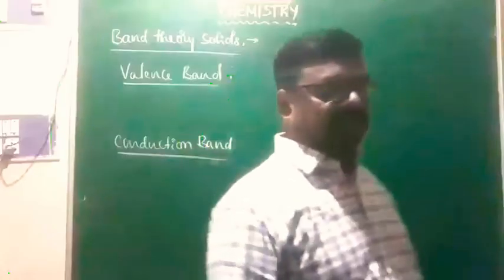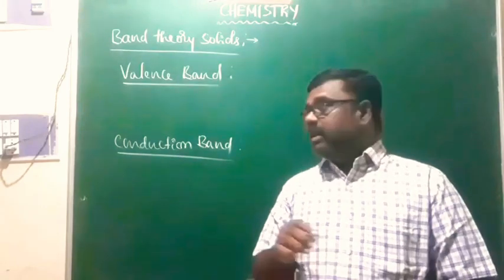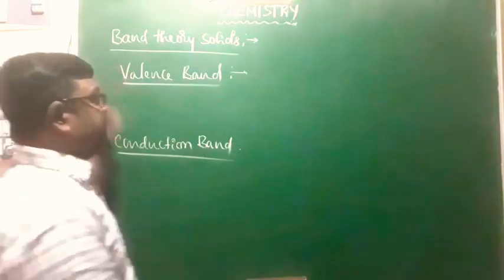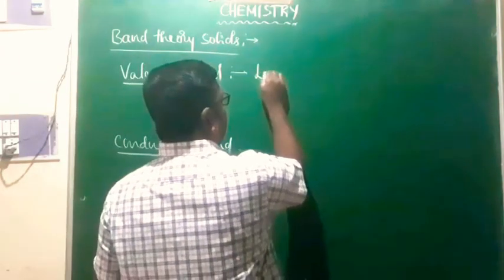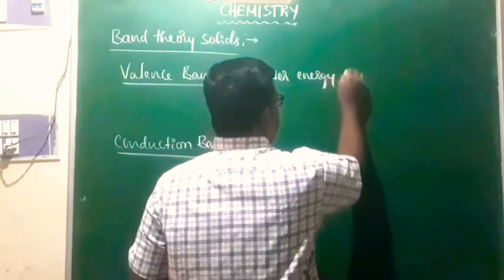These form by the combination of atomic orbitals in a sample of solid or metal. The valence band is produced by the overlapping of lower energy atomic orbitals.